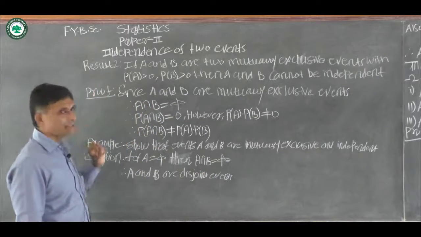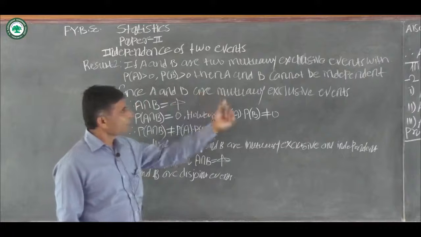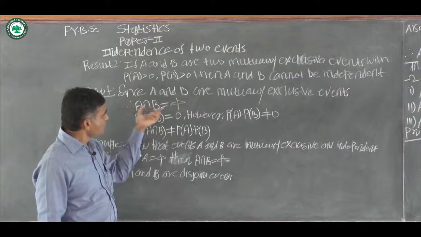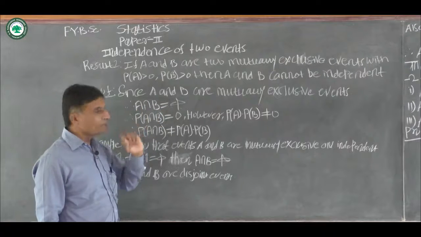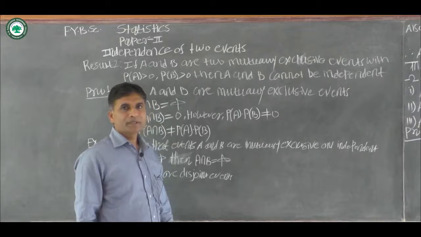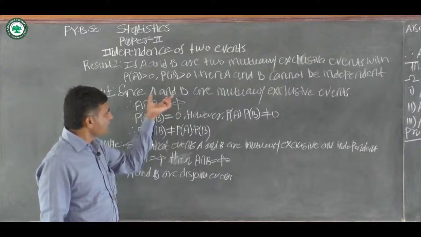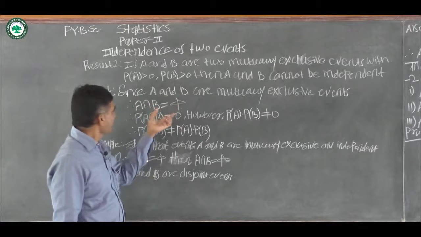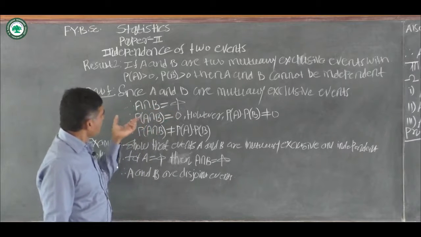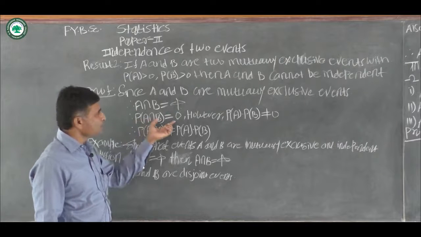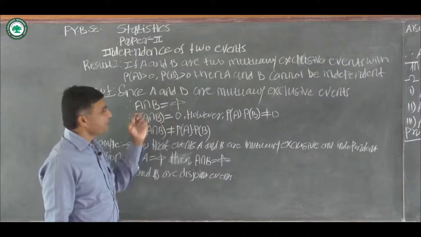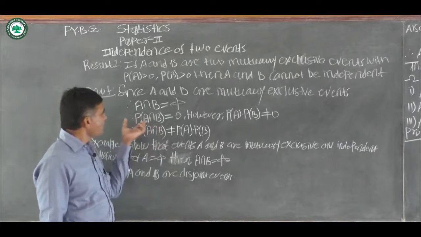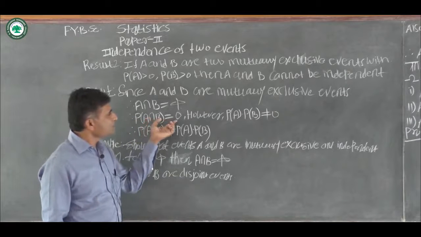Now the proof of this result is, since A and B are mutually exclusive events, therefore A intersection B is equal to phi. If two events are mutually exclusive, in that case the intersection of the two events is equal to phi. Therefore A intersection B is equal to phi. Now here probability of A intersection B is equal to 0. We know that the probability of an impossible event is equal to 0. Therefore probability of A intersection B is equal to 0.